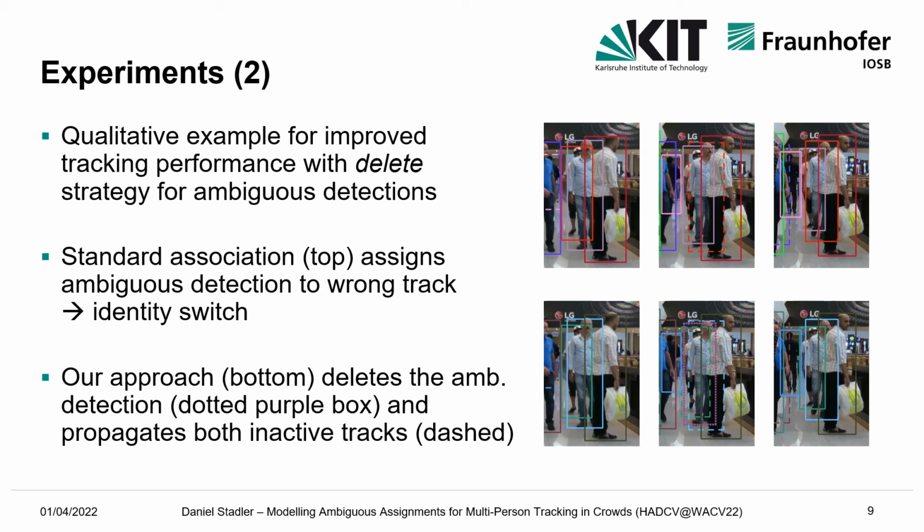Here, a qualitative example for an improved tracking performance with the delete strategy for ambiguous detections is shown. The standard association assigns an ambiguous detection to the wrong track, as can be seen in the middle frame of the top row, which leads to an identity switch. Note that inactive tracks are marked with dashed lines. In contrast, our approach deletes the ambiguous detection, depicted as dotted purple box in the middle frame of the bottom row. Both inactive tracks are propagated with the motion model until the situation is clear again, that is, when again two detections are present. With this strategy, the identity switch can be prevented.